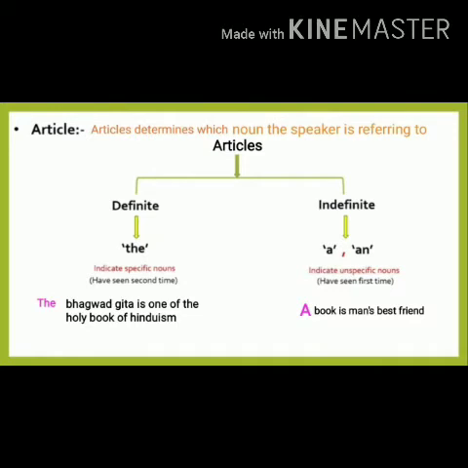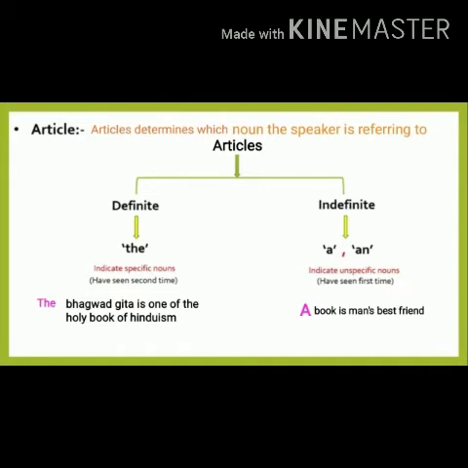Among a, an and the, a and an are the indefinite articles which determine the general noun, which is not specific or particular. Those that tell us about a general noun, a and an, we put in the category of indefinite articles. For example, a book is man's best friend.